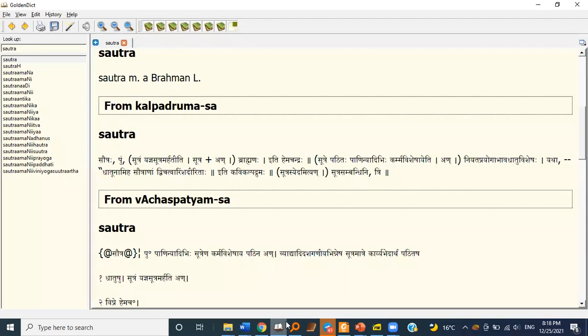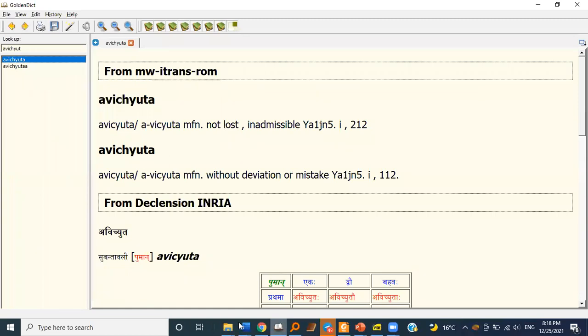Nitya, it says, or imperishable also. Something which is not perishable, avichuta.